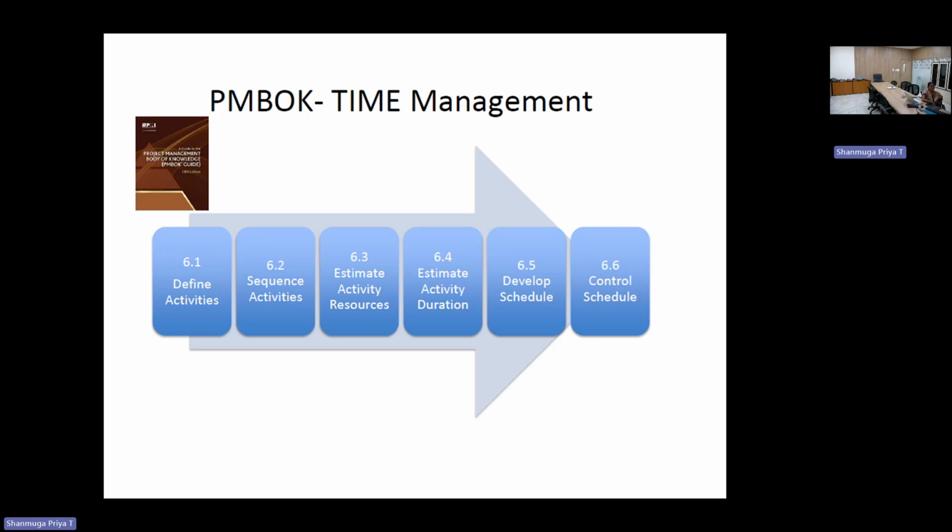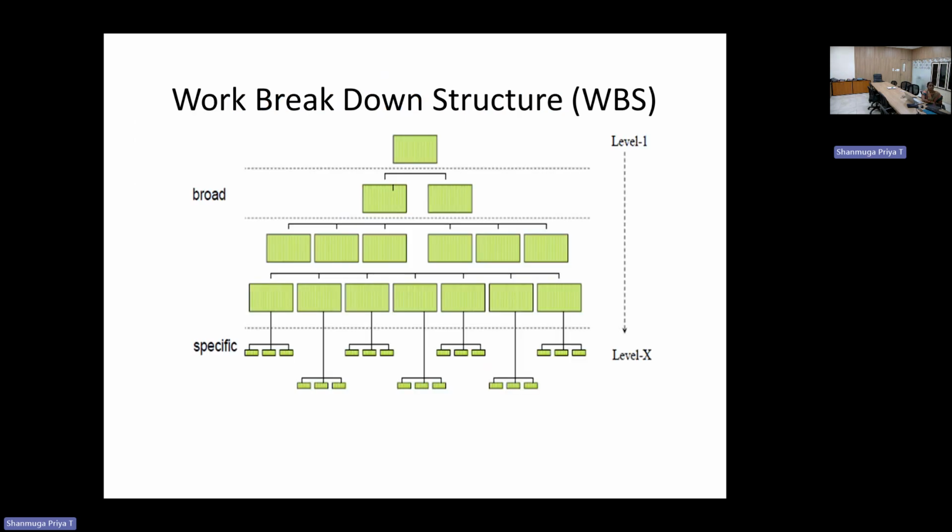6.1, define activities, and 6.2, sequence the activities, both come under the planning process. 6.3 and 6.4, estimating the resources and duration, both come under scheduling, until 6.5, develop schedule. The final activity, control the schedule, is based on the controlling activity. So planning, scheduling, and controlling are the main important aspects of project management. Then coming to the next scheduling operation, the scheduling will start with the work breakdown structure.